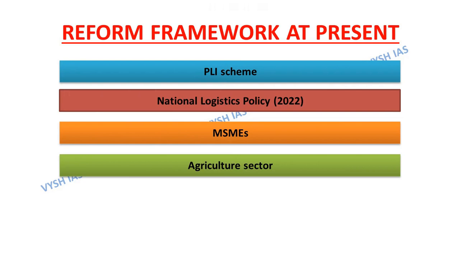And the last point is regarding agricultural sector, that the agricultural sector in India has grown at an average annual growth rate of 4.6% during the last 6 years. This growth is partly attributable to good monsoon years and partly to the various reforms undertaken by the government to enhance agricultural productivity.